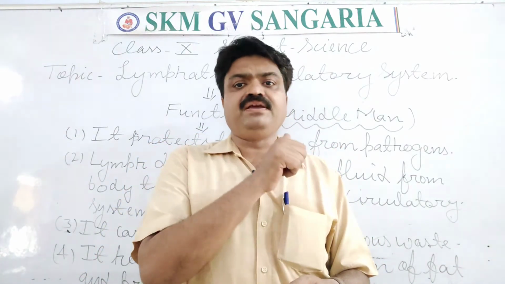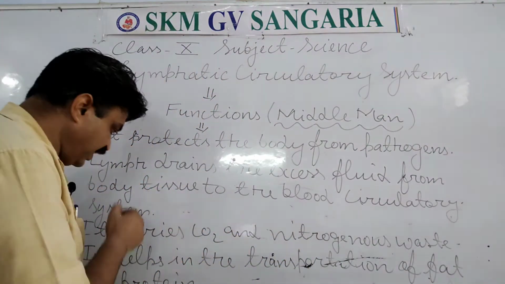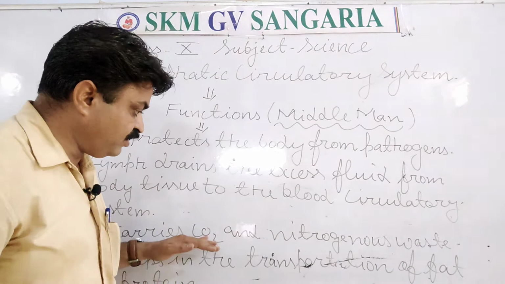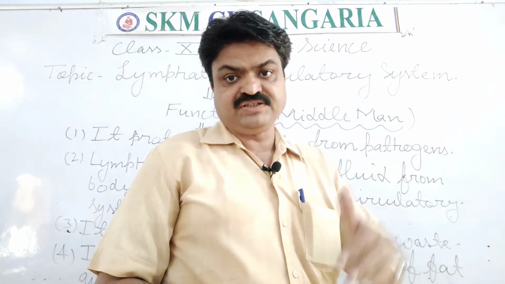So it is very, very important, because it helps us to get rid of CO2 and nitrogenous waste, or nitrogen containing waste, student.